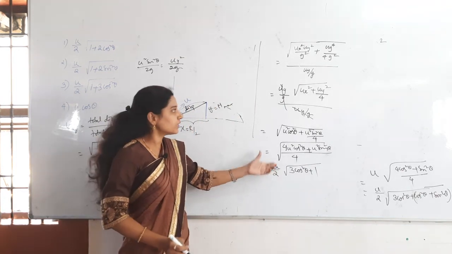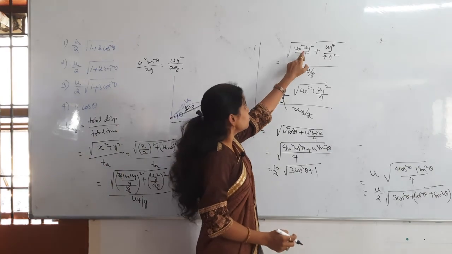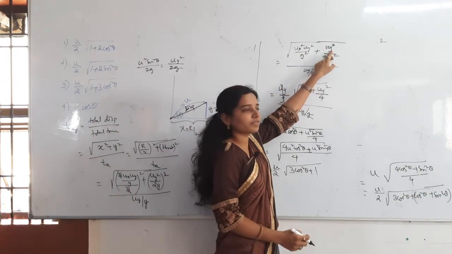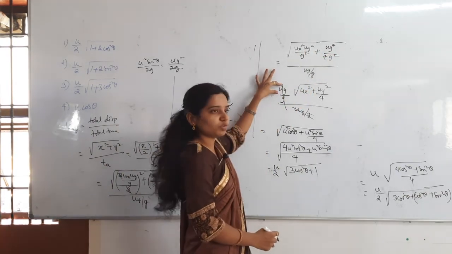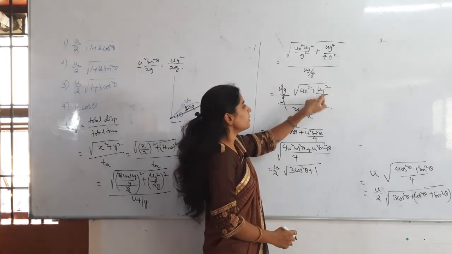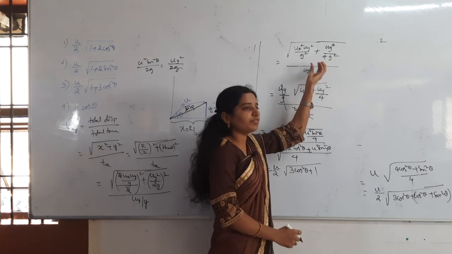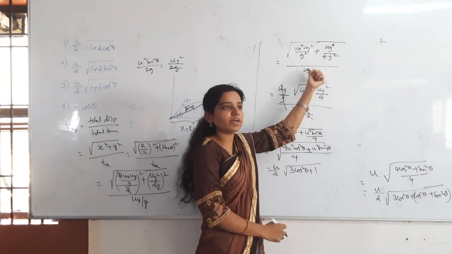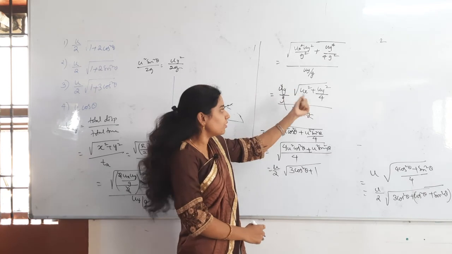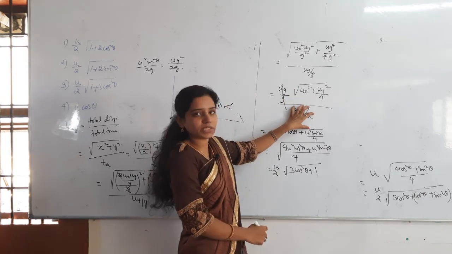Understand everything, right? So here I have taken uy square and then uy square inside of the root. Outside how much will come? Uy will come out. Here what is remaining? Divided by 4 is remaining. From power 4, I have used only uy square. From uy square how much will come out? Uy will come out. Then uy by g gets cancelled.